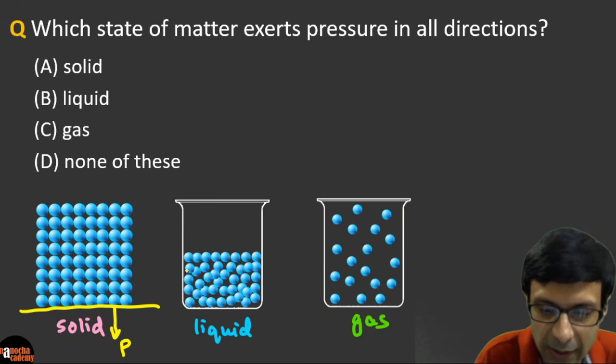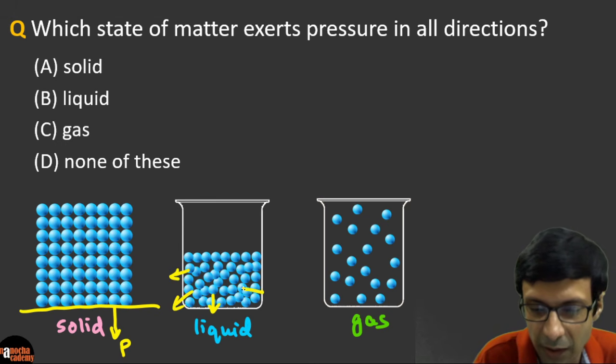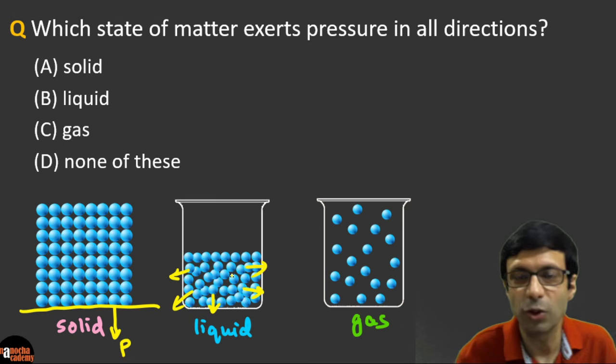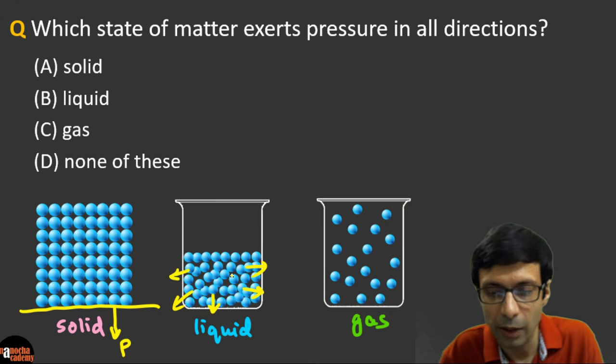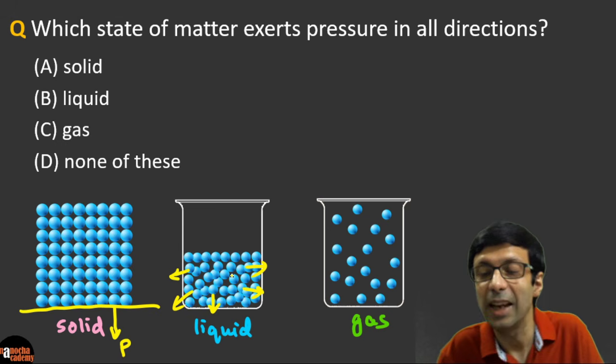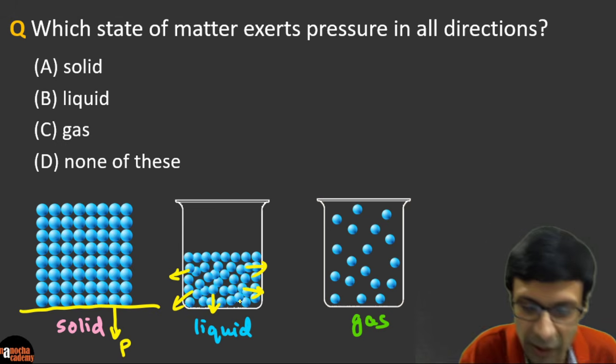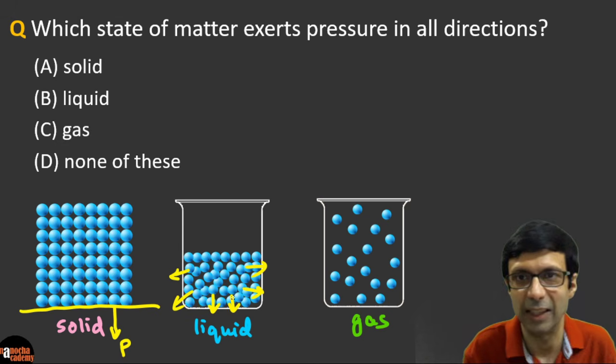The liquid particles will be hitting here, here, here, and here. So the liquid is exerting pressure on the walls of the container, but it doesn't exert an upward pressure. Can you see? It's downwards and on the sides.